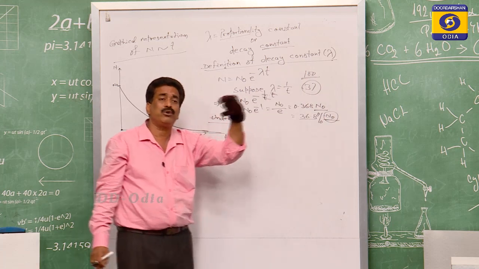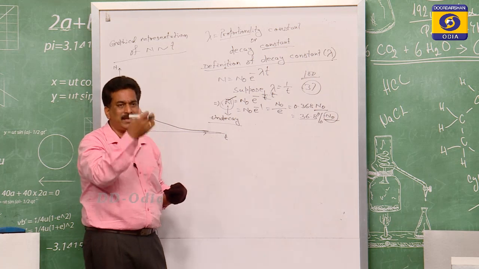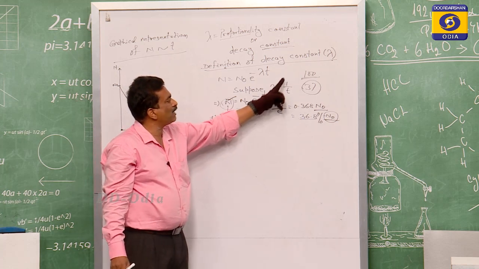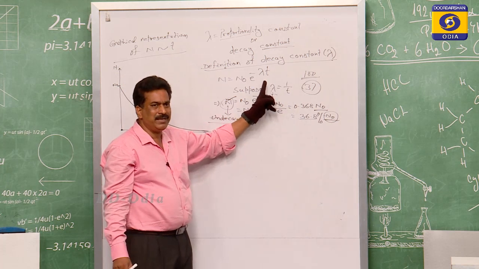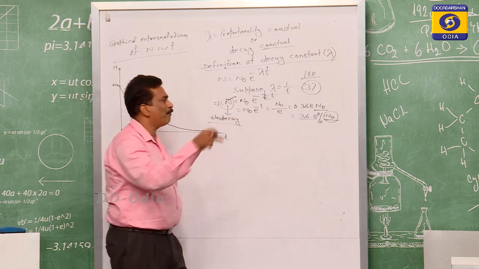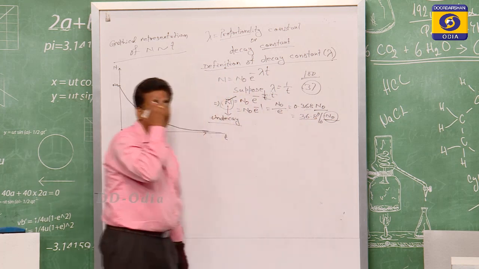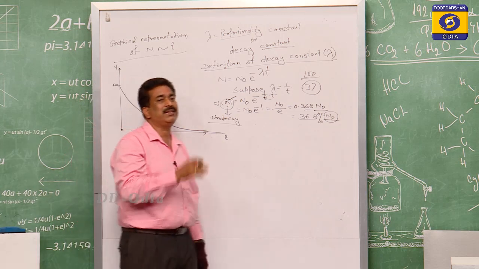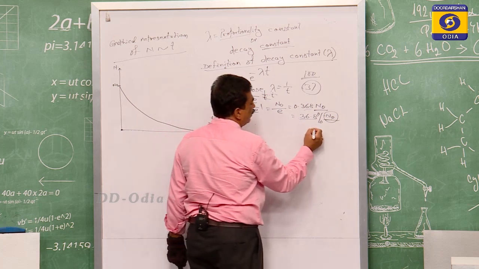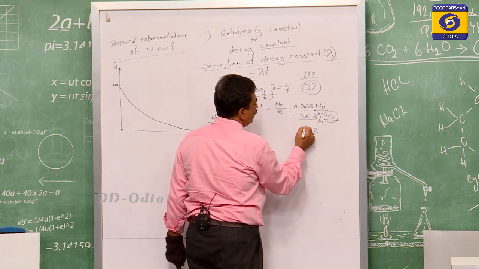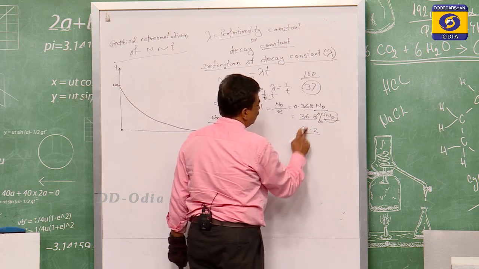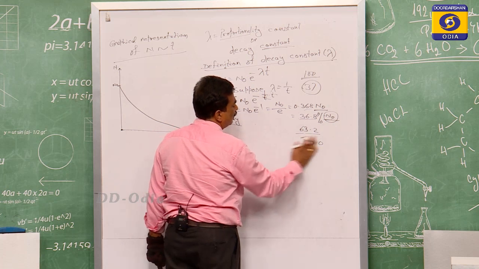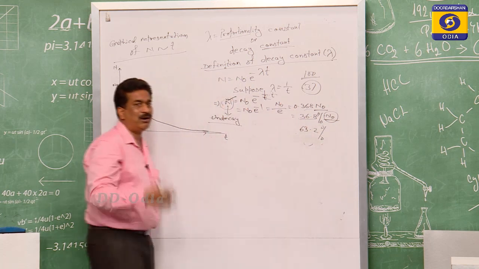From 100 to 37, the time interval it has taken is what gives the value of lambda. Lambda, the decay constant, is the reciprocal of the time for which 36.8% of the undecayed particles are present. If 36.8 is undecayed, then the rest will be 63.2, out of 100.